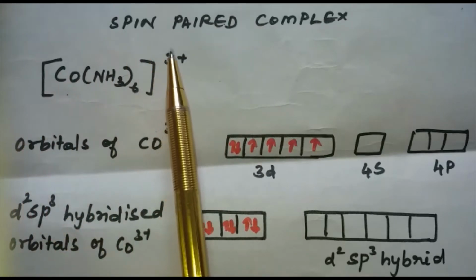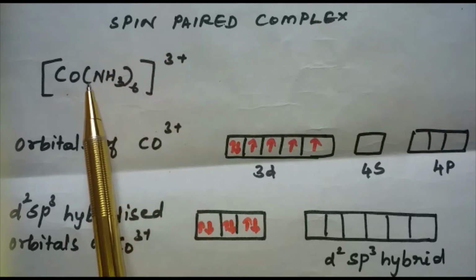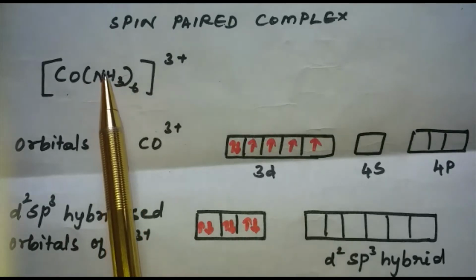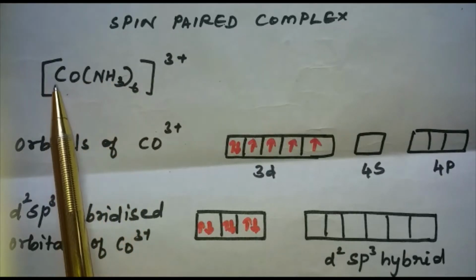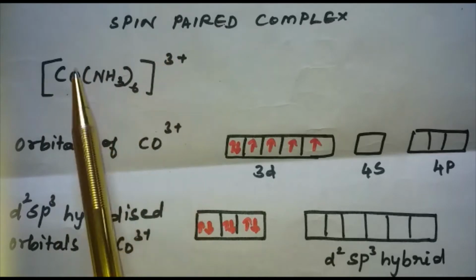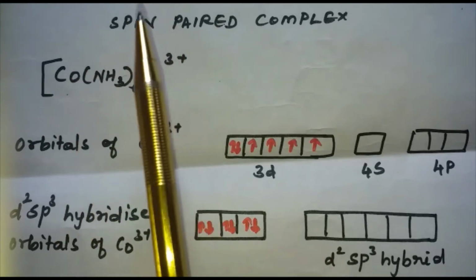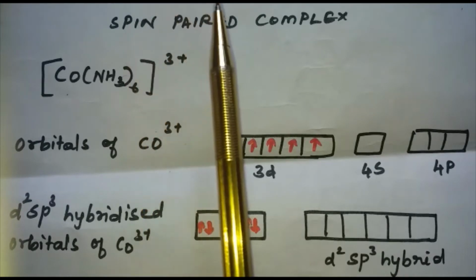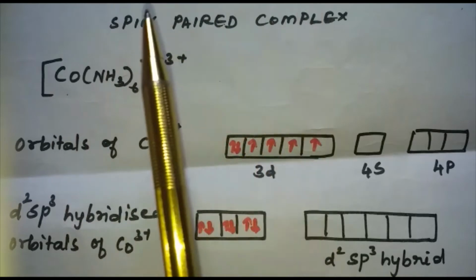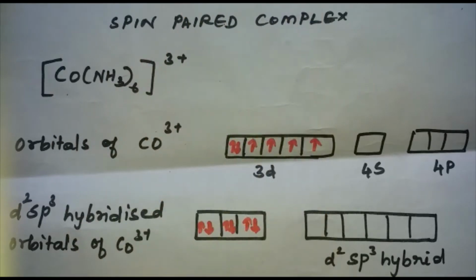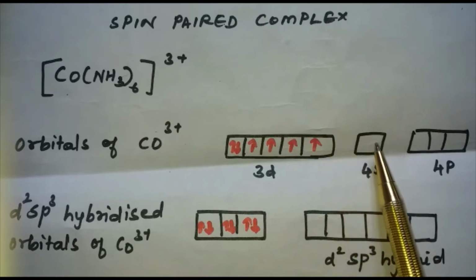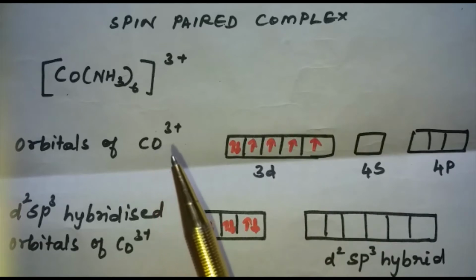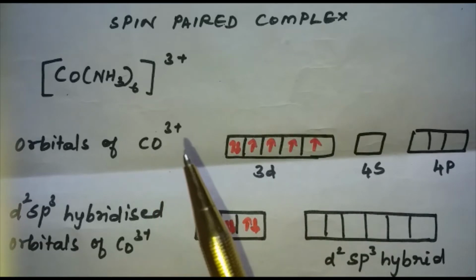You can ask me how the charge of the ion is 3+. NH3 is a neutral ligand, therefore its charge is 0. So, the oxidation state of Co is Co3+. Normally, the electronic configuration of cobalt is 3d7 4s2. Here, Co3+ means 3 electrons will be removed from cobalt: 2 electrons from the s orbital and 1 from the d orbital. So, now the electronic configuration for cobalt is 3d6.